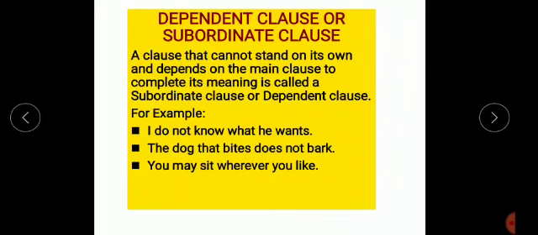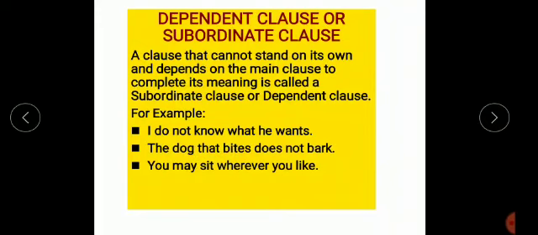Next is the dog that bites does not bark. Here the dog does not bark, this is main clause. That bites, this is subordinate clause, because this clause is totally dependent on main clause.